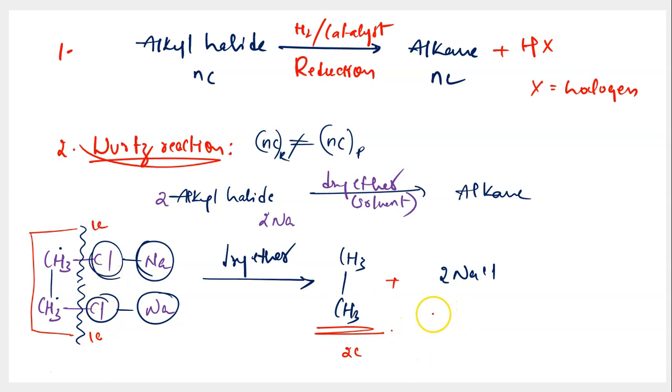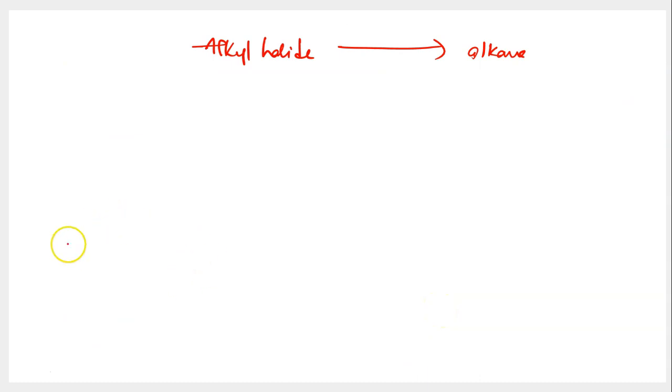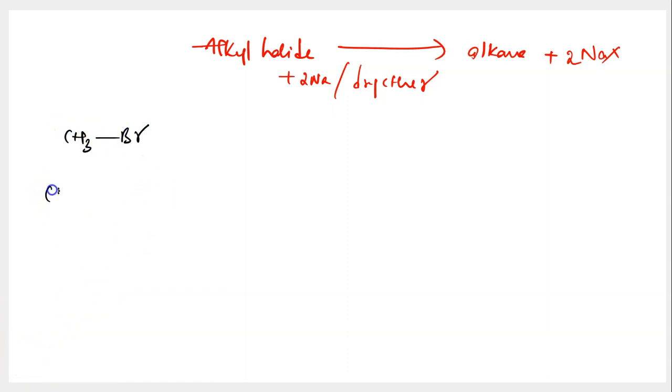No, always double is not possible. Let's take one example to get this better. Alkyl halide being converted into alkane in presence of 2 moles of sodium and dry ether is called Wurtz reaction. And along with this alkane, you will be having NaX also produced in 2 moles. So over here, we are taking CH3Br as the first alkyl halide, CH3CH2Cl as the second alkyl halide. You're taking 2 moles of sodium.